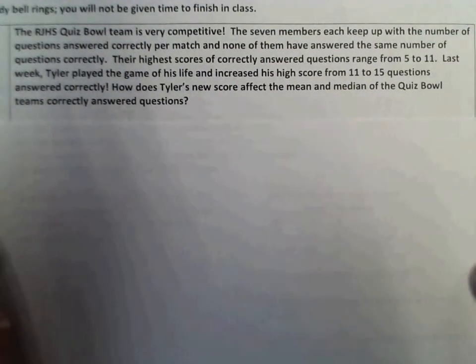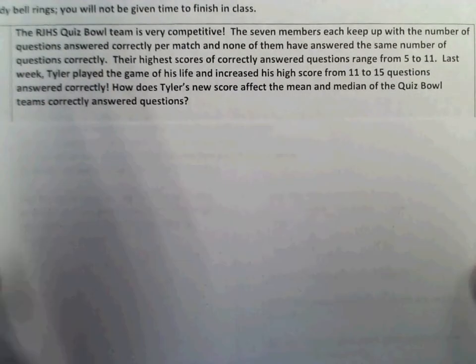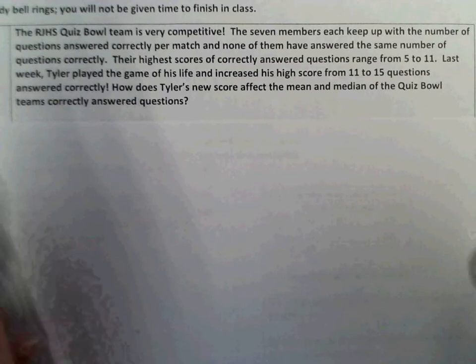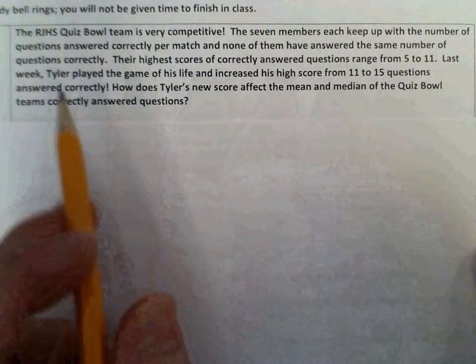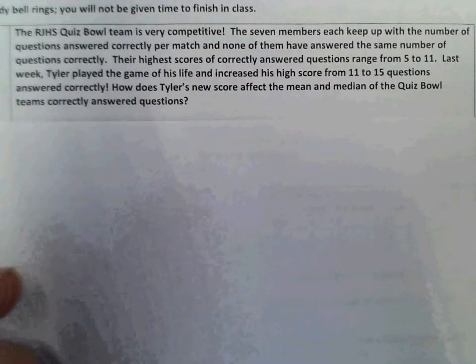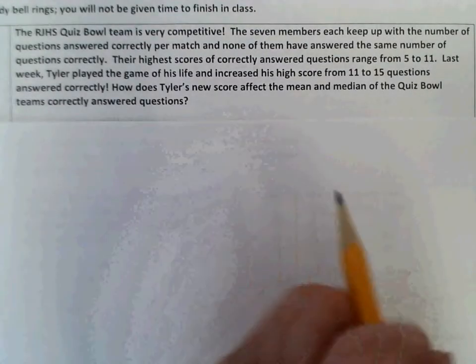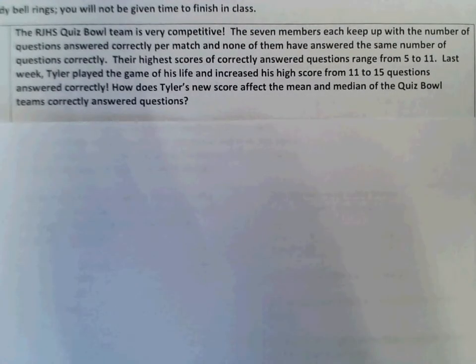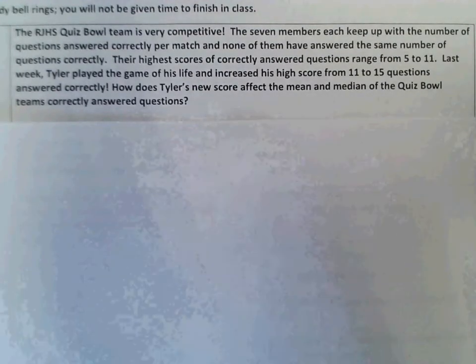All right, the RJHS Quiz Bowl team is very competitive. Seven members of each team will compete, with the number of questions answered correctly per match, and none of them have answered the same number of questions correctly. Their highest scores of correctly answered questions range from 5 to 11. Last week, Tyler played the game of his life and increased his high score from 11 to 15 questions answered correctly. How does Tyler's new score affect the mean and median of the Quiz Bowl team's correctly answered questions?